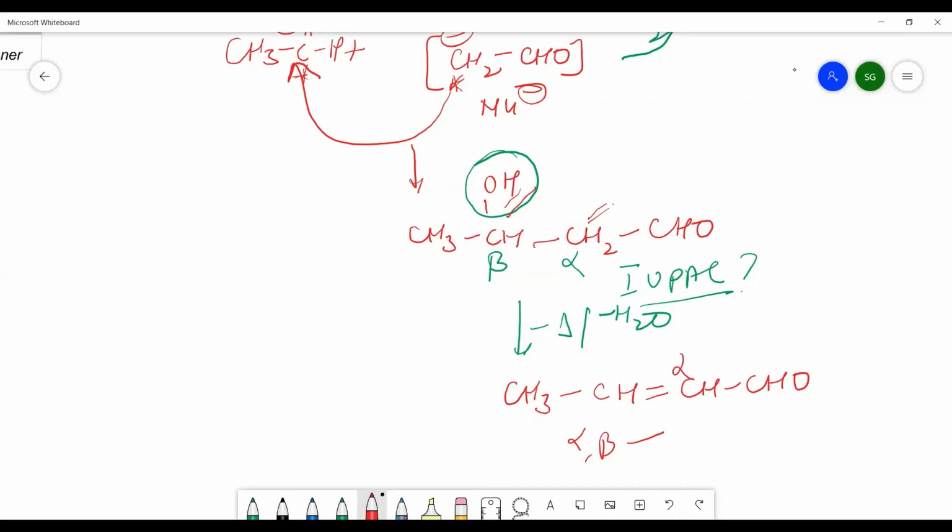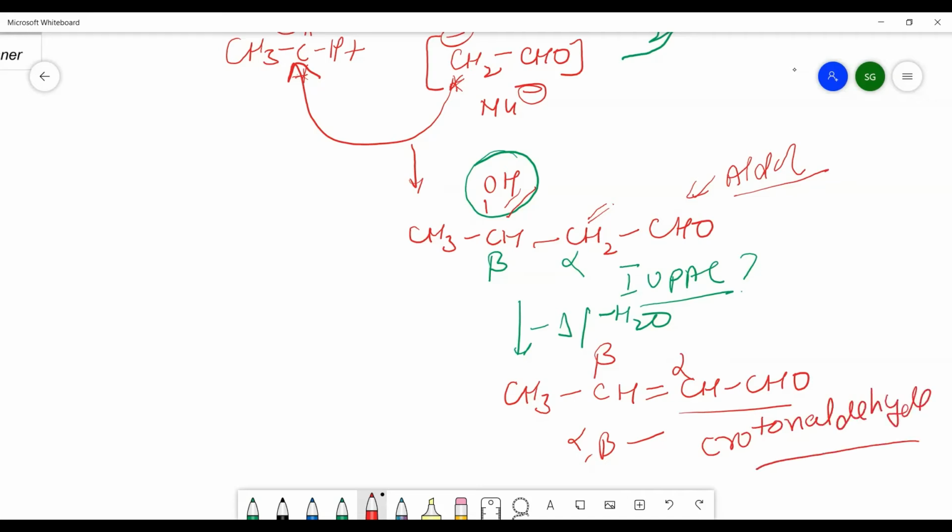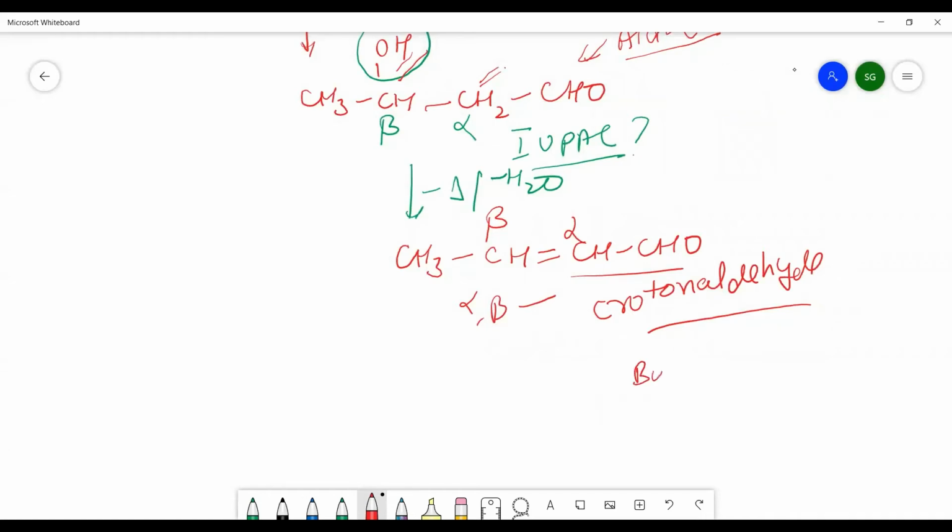So here this is the alpha position and this one is the beta position, and this reaction is known as aldol condensation. You can see easily the common name of this compound is crotonaldehyde, that we have done in lecture 1 on IUPAC nomenclature, and the IUPAC name will be but-2-enal.